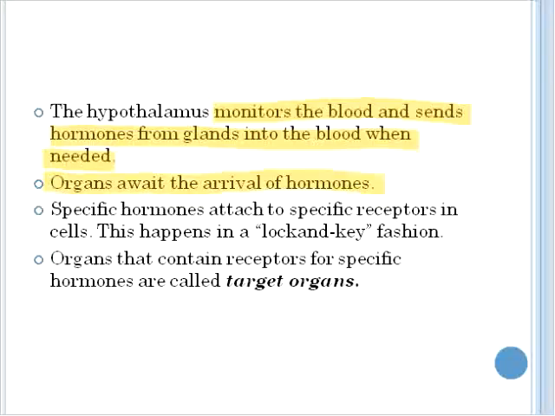Organs await the arrival of these hormones, and specific hormones will attach to specific receptors in the cells. Only those cells which possess the receptors for that hormone will react, and the organs that contain those receptors are called target organs.